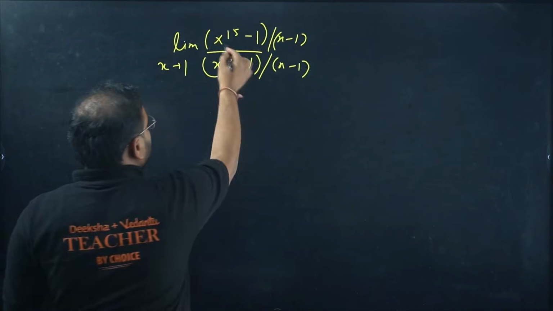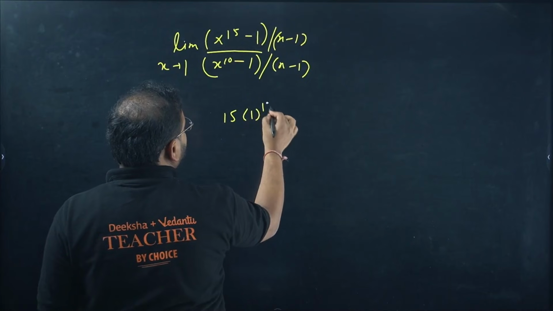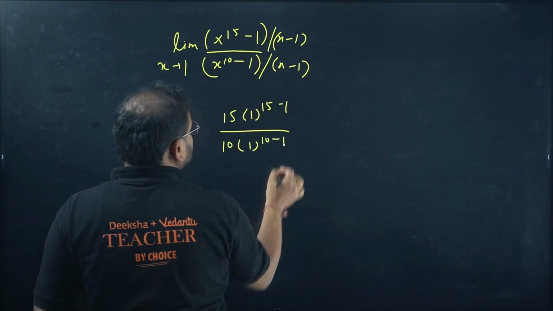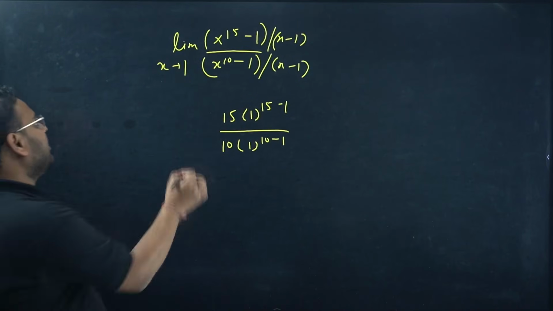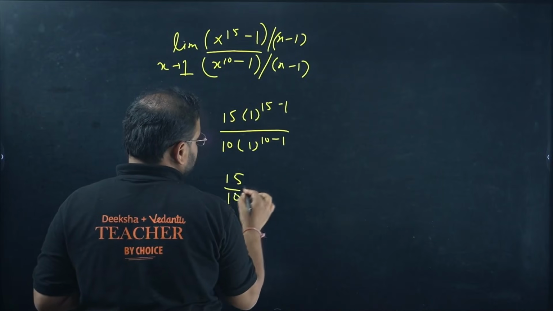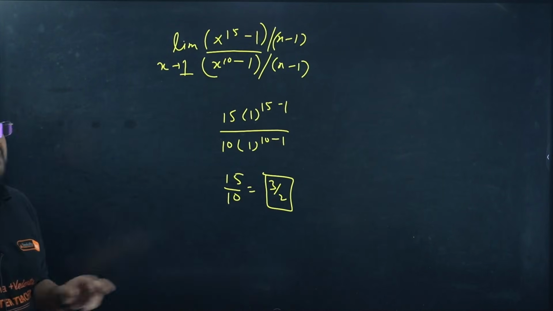When you do that, this becomes 15 into 1 power 15 minus 1 divided by 10 into 1 power 10 minus 1, with this formula: n into a power n minus 1, and the value of a here is 1. It becomes 15 by 10. Answer is 3 by 2. 5 2s are 10, 5 3s are 15. Answer is 3 by 2.